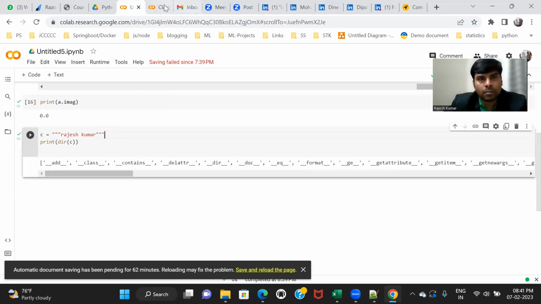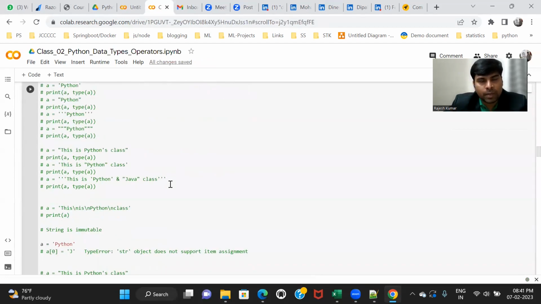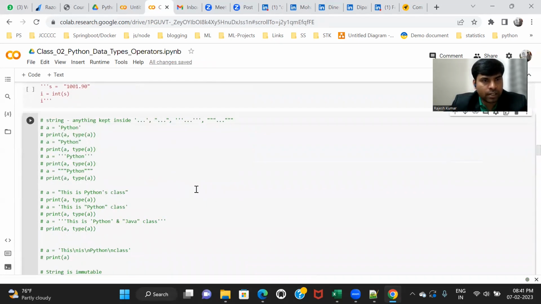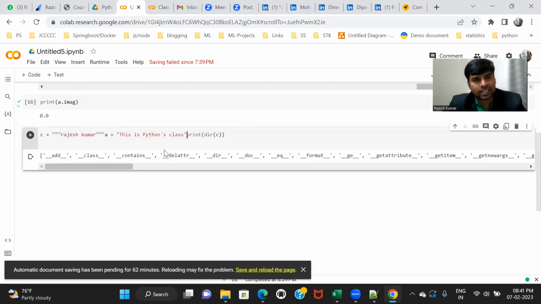Now let me come to when to use single quote, when to use double quote and when to use triple quote. It depends upon the use case. I'm giving one example. This depends on how you want to store your text.